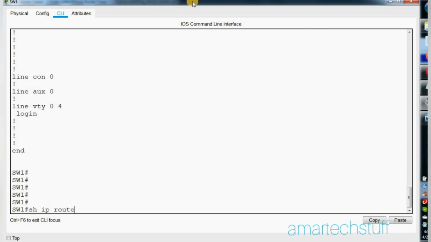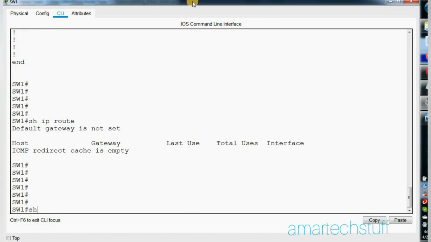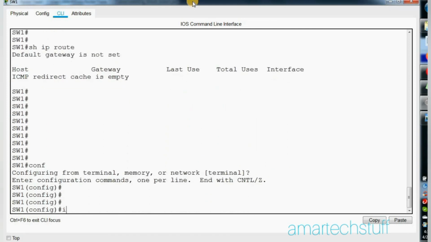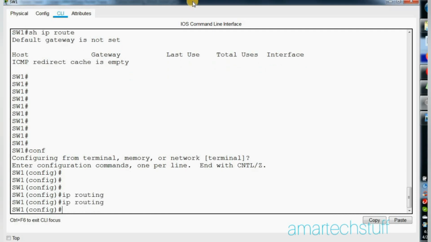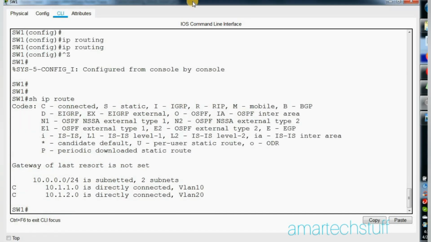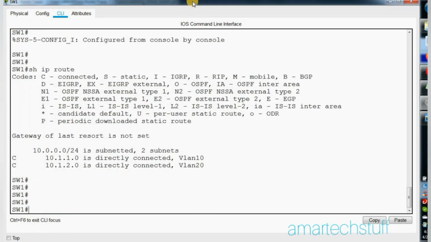Nothing is mentioned. So let me first enable the routing on this layer 3 switch. Okay, I've enabled the routing on this layer 3 switch. See, now I'm able to see the routing table. Earlier I was not able to see the routing table, and now I'm able to see it.